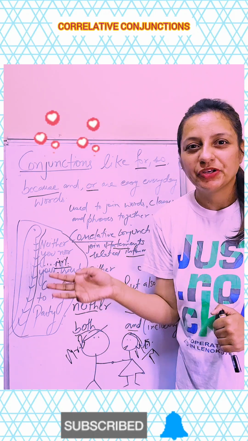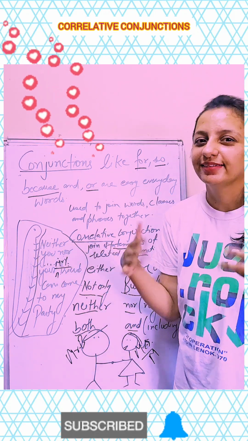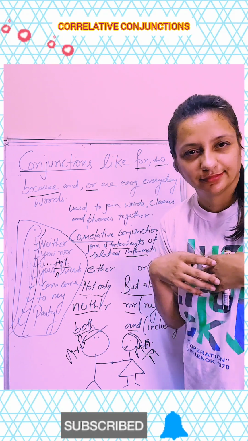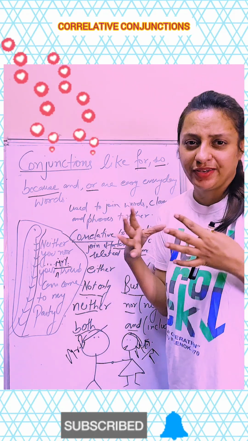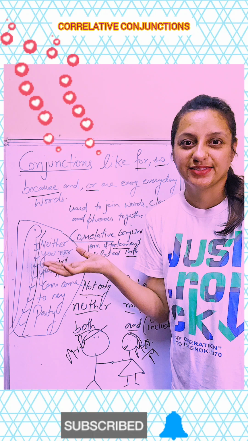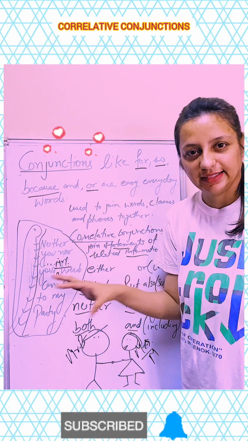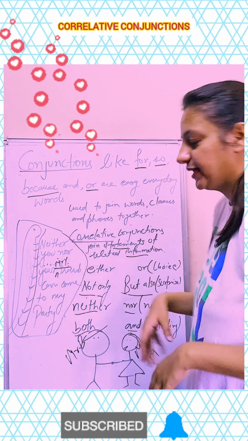Neither I am happy nor sad. ना तो मैं खुश हूँ, ना तो मैं दुखी हूँ. So it's like this. Neither I am okay nor too good. So it's like this. ना तो मैं okay हूँ, ना बहुत good हूँ. Anything like this. Okay. Both and.